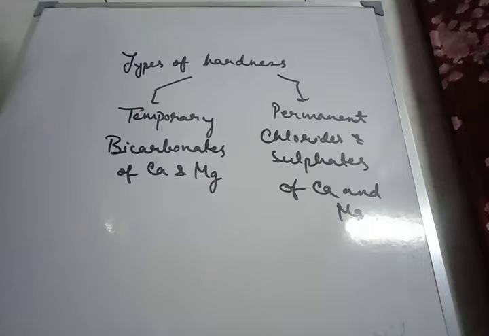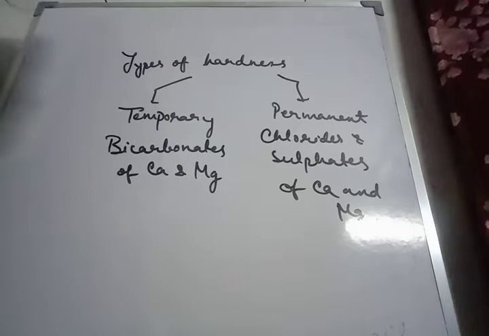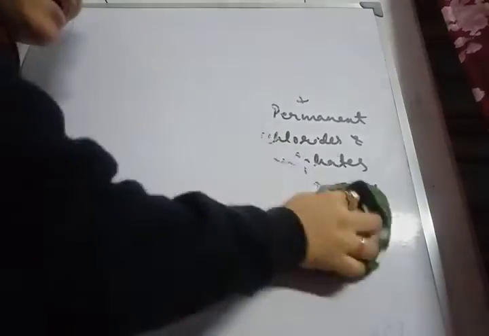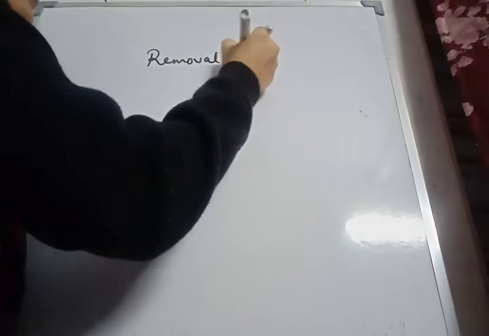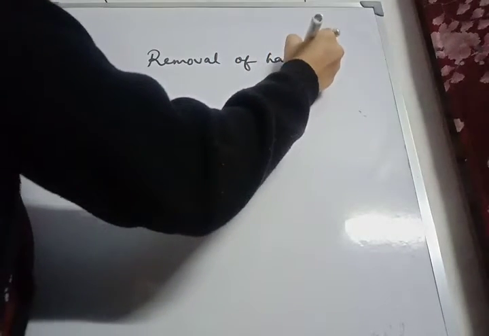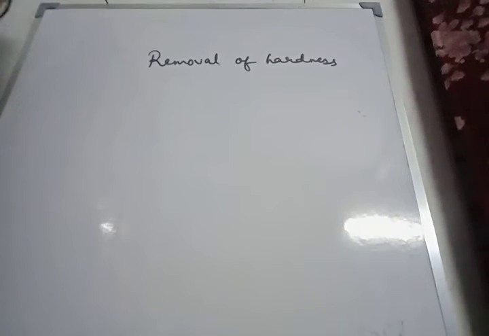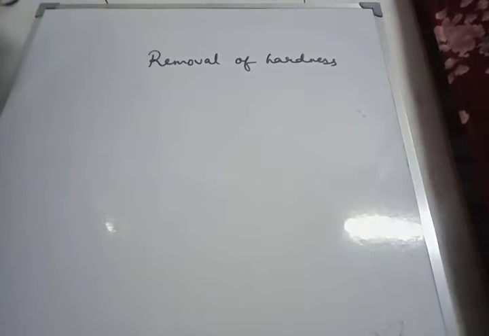Okay, so next we move to removal of the hardness. For removal of hardness, we have two methods. First one is boiling. Boiling is done for the temporary hard water, and next is addition of washing soda or sodium carbonate.